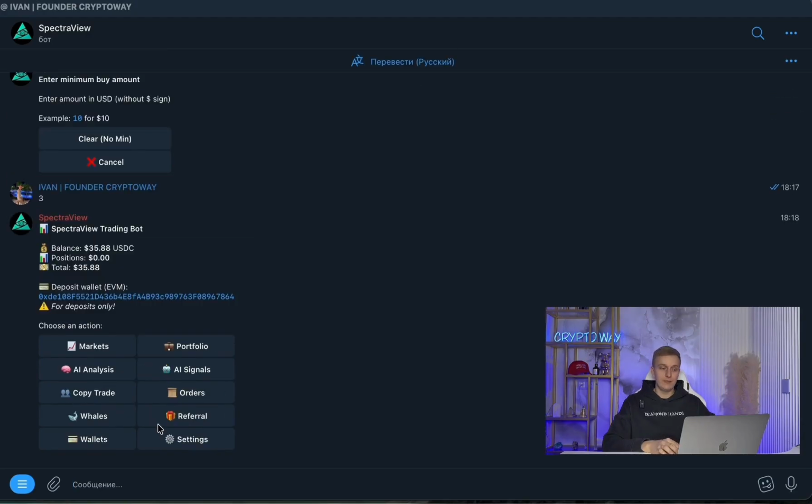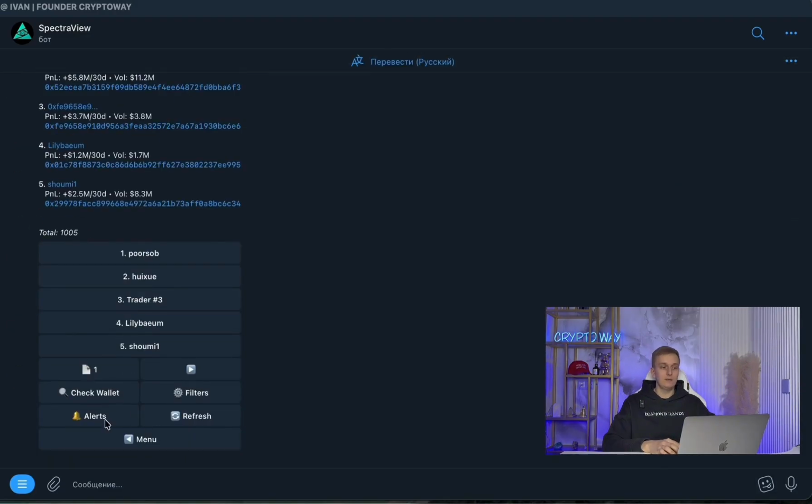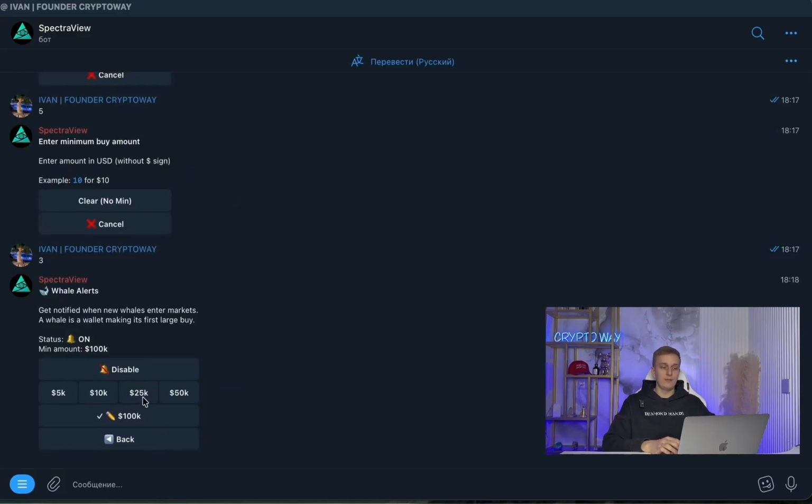Another really cool feature of this bot is that you can receive entries based on insider trades. To do this, we need to go to the whales section, and here you need to enable alerts. Go to the alerts section, and basically, you can select the entry amount at which you'll receive a notification. An alert will be triggered when a particular wallet, which is essentially a fresh one, meaning it was just created, enters a trade and opens a trade for a large amount. In this case, I have it set to $100,000. And so whenever a fresh wallet makes a trade, I basically get alerts. You can specify your own values here, your own parameters.